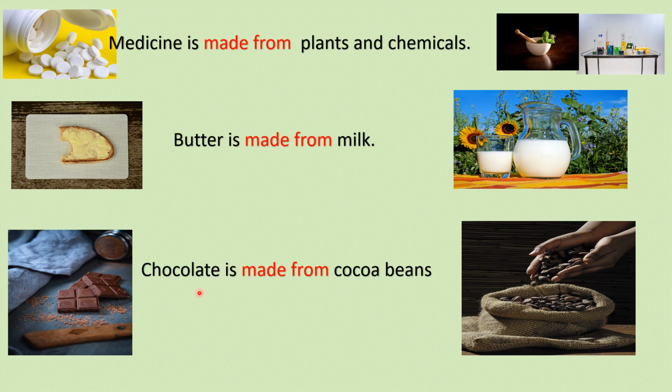Now you see chocolate. Chocolate also is made from cocoa beans. Cocoa beans, that is the material that has been used for making this chocolate, but it has undergone a drastic change and the outcome product, the final product, is totally changed. That's why we say chocolate is made from cocoa beans, not made of. I hope you have understood the basic difference of made of and made from.